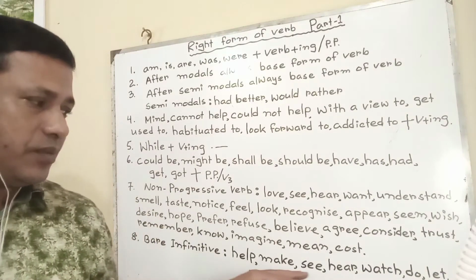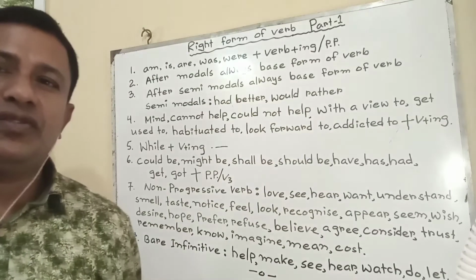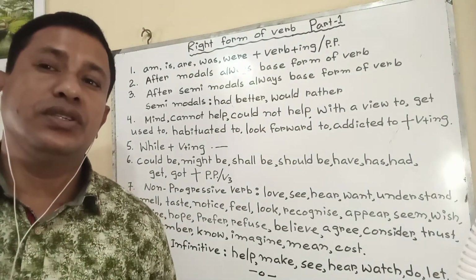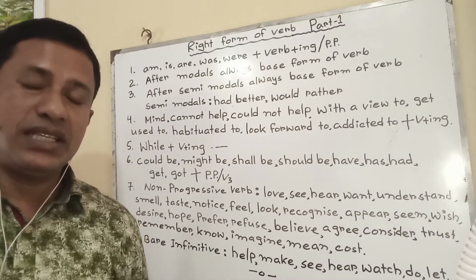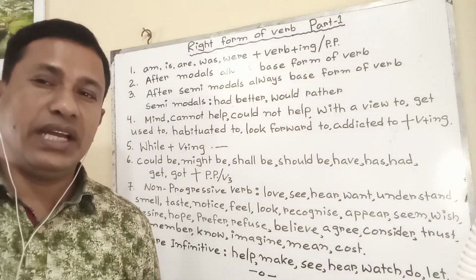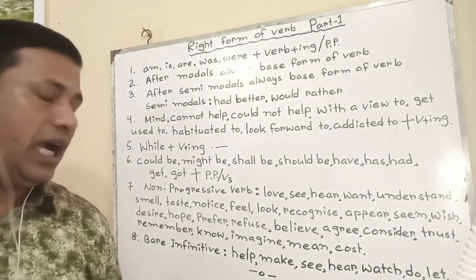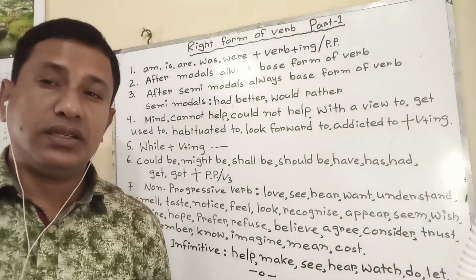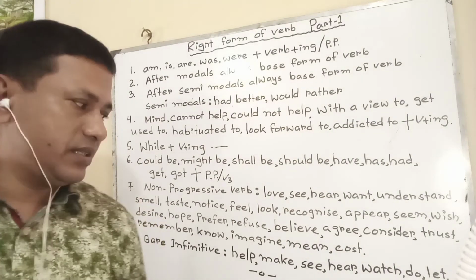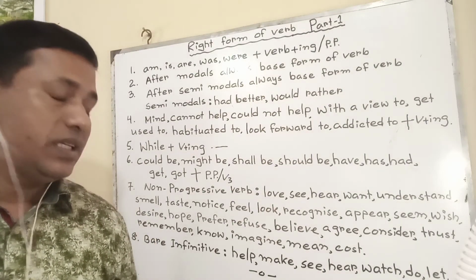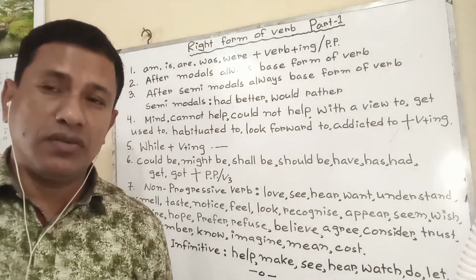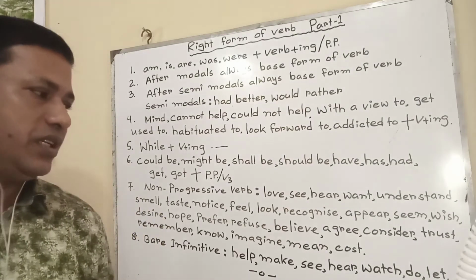But after these types of verbs, only the present form of verb is used, and the verb is bare infinitive, such as I help him write. Write is bare infinitive. I make him laugh. I see him go to market. Go is bare infinitive here.